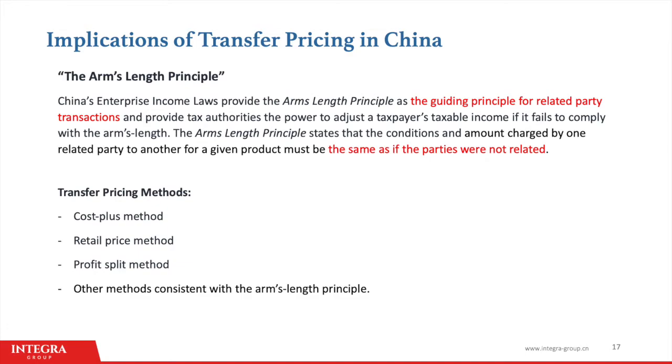Some of the more common methods are the cost-plus method, which is a simple cost plus a standard profit margin on top. Companies can also justify the pricing using the retail price method, which uses a market price for the goods or services provided. There's also the profit split method, where the company determines how to allocate the profit between the two related companies. The key takeaway here is that when engaging in intercompany transaction and transfer pricing, companies should take steps to ensure that they are in compliance with the arm's length principle and they provide enough evidence to support their pricing and the conditions of the deal.